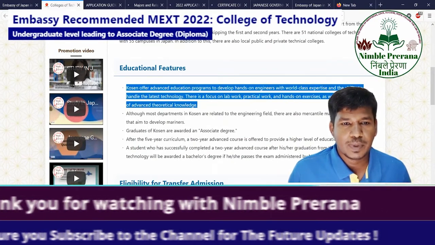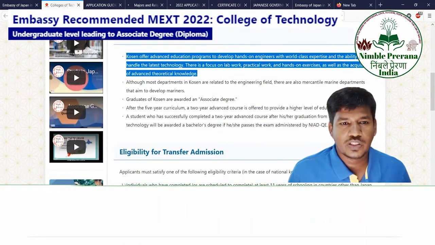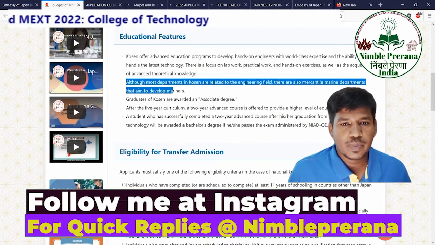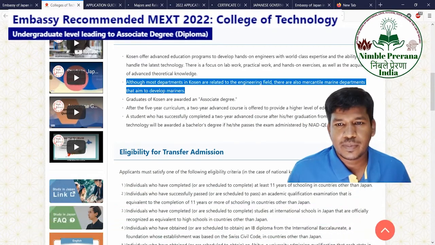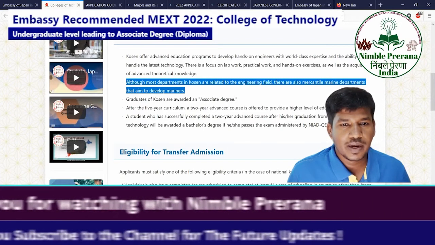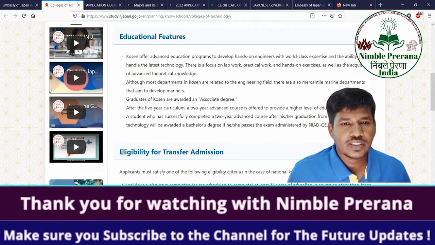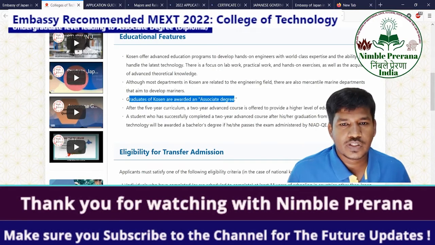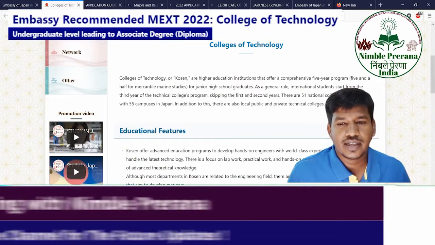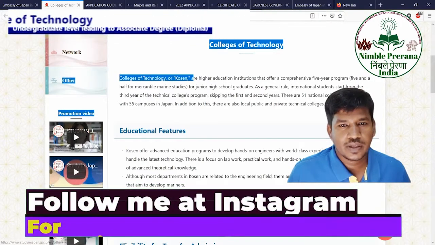So this is similar to what we see in diploma courses in India. Although most departments are related to the engineering field, there are mercantile marine departments that aim to develop mariners. Graduates of KOSEN are awarded associate degrees. So your College of Technology or KOSEN, they call it this way. So they both are the same.